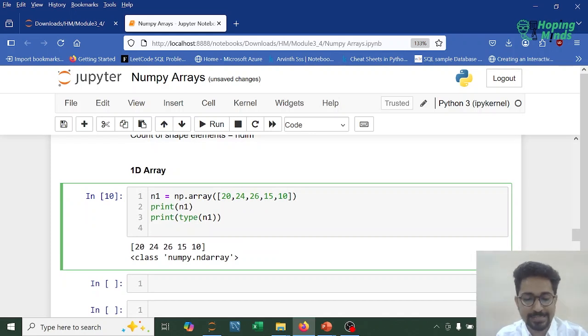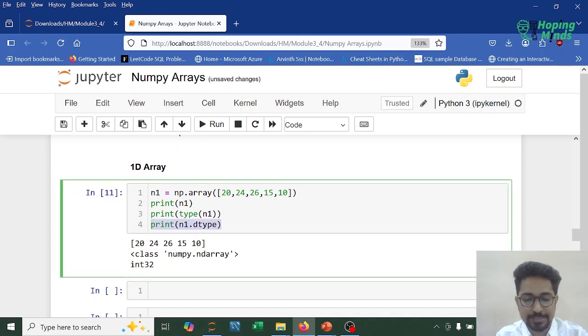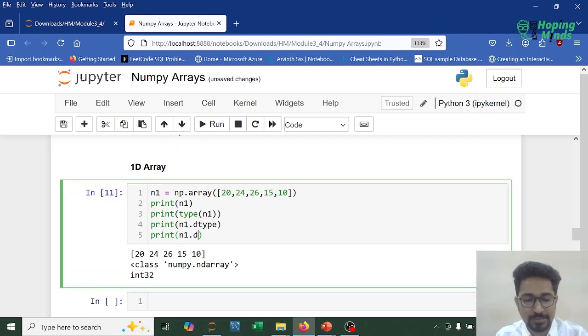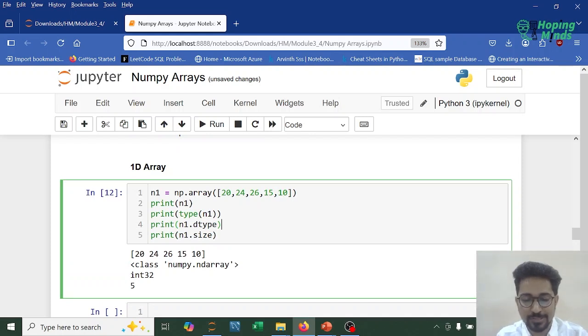Now besides the ndarray, what else do I need to display? I need to check what the shape is. What is the dtype? The data type, all the elements are integers. Please check that the elements are integers. Next I can check the size, how many total elements are present. So in total, we have 5 elements.